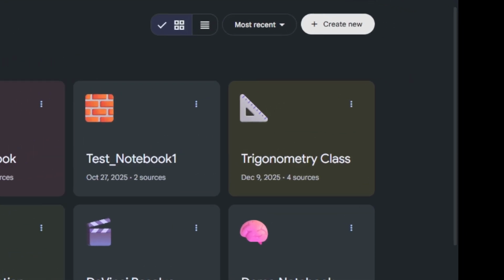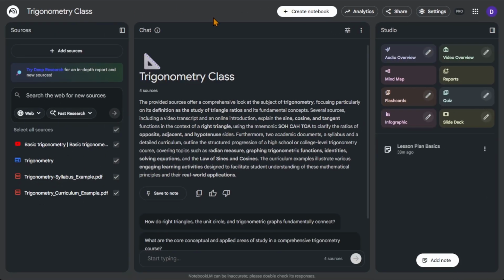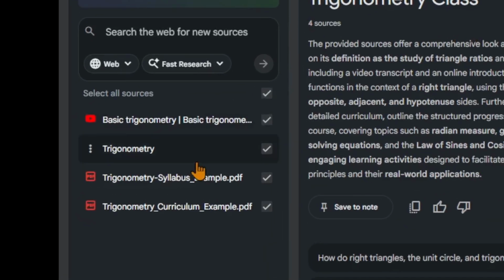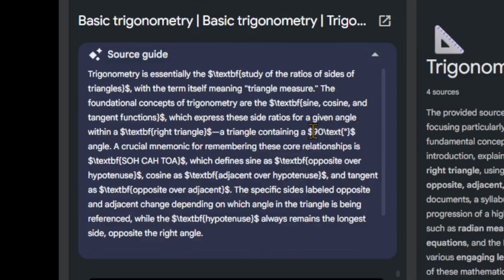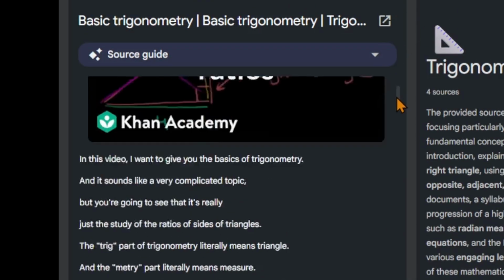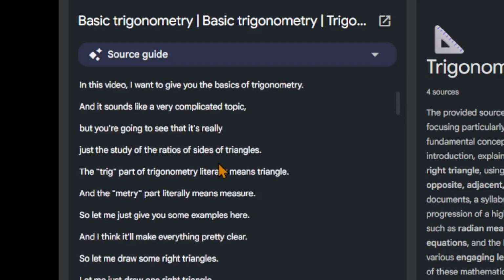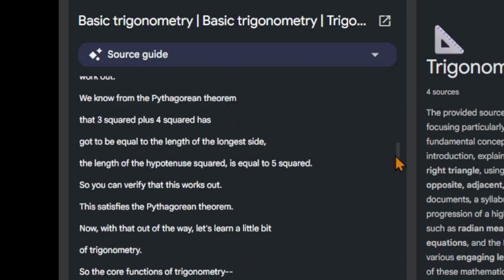So let me go back into, so there's a YouTube video in here in the trigonometry class notebook. The rest of this doesn't matter, but this source right here is a YouTube video. And if I click on it, this is just the summary. That's not really interesting for this video. And all of this here, this is the transcript of the video, which is what it used to do.